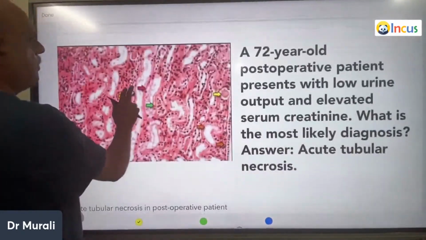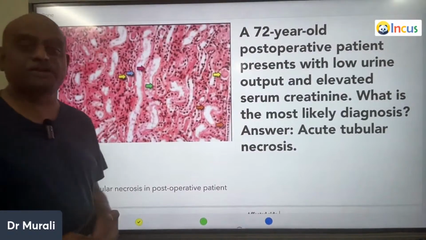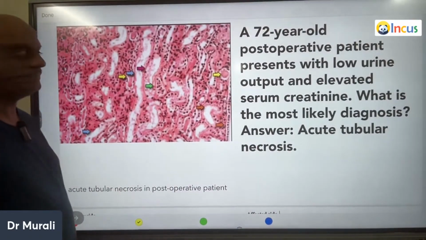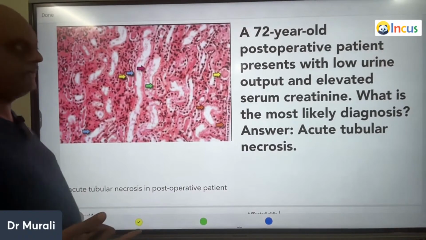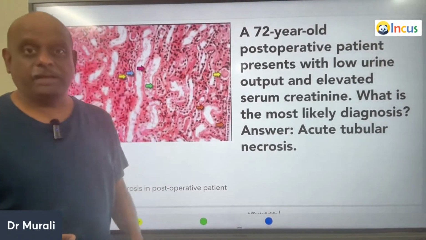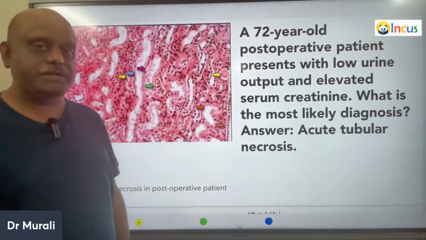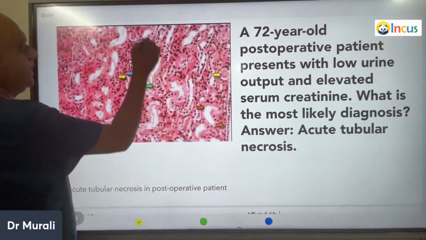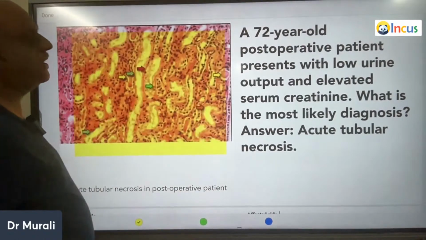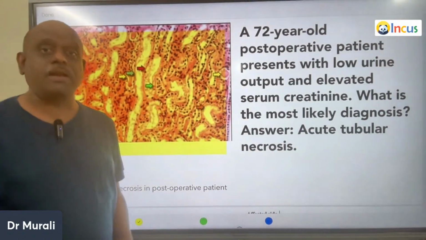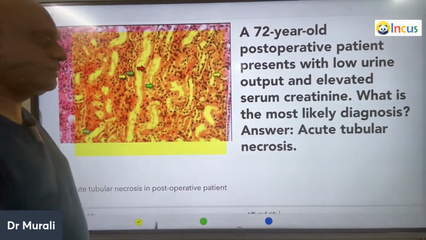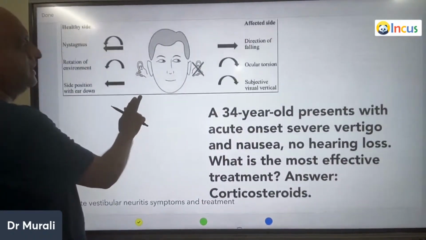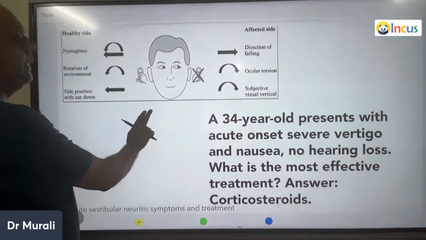Now, a 72-year-old post-operative patient presents with low urine output and elevated serum creatinine. So post-operatively, the operation can lead to significant blood loss and can lead to hypotension, which can lead to the development of the acute tubular necrosis as the possible diagnosis in the setting of a post-operative patient.